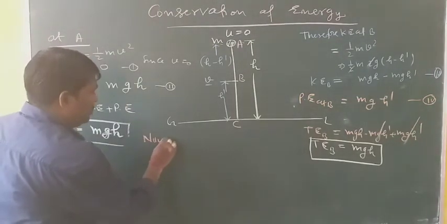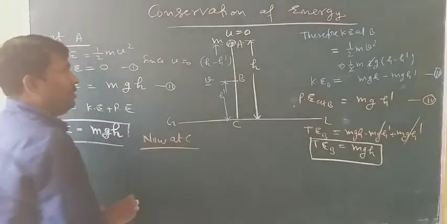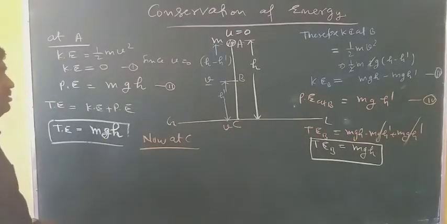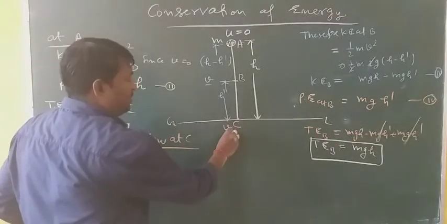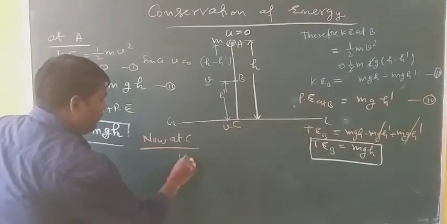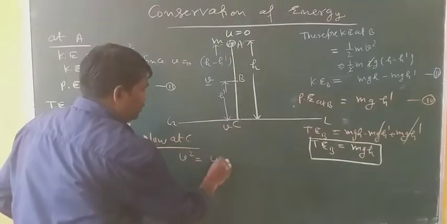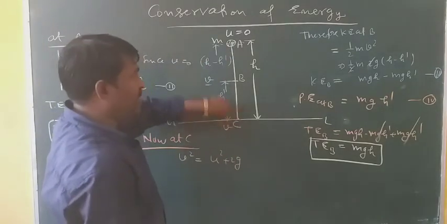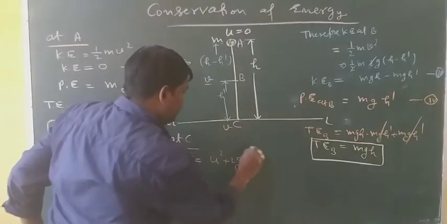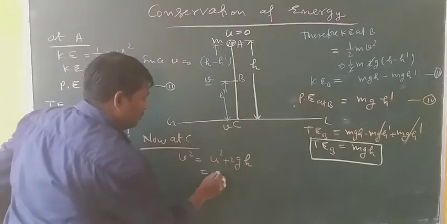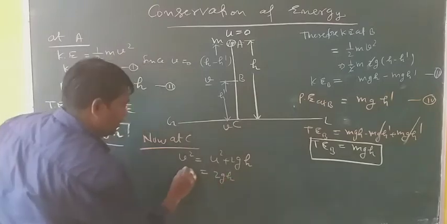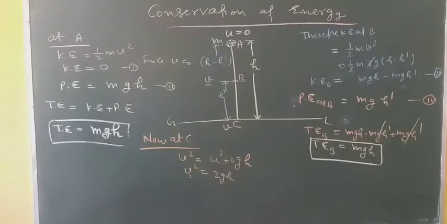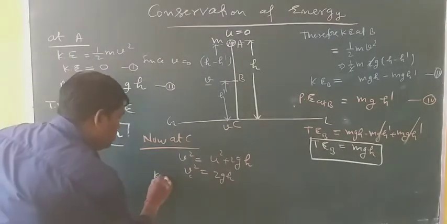Now, at C, what is the velocity attained by the body? So the V dash or V at C. Again by using the formula, V square is equal to U square plus 2GH. Now from A to C, it has traveled the whole distance H, and U is 0. So V square becomes 2GH, and this V is at C. Therefore, kinetic energy at C